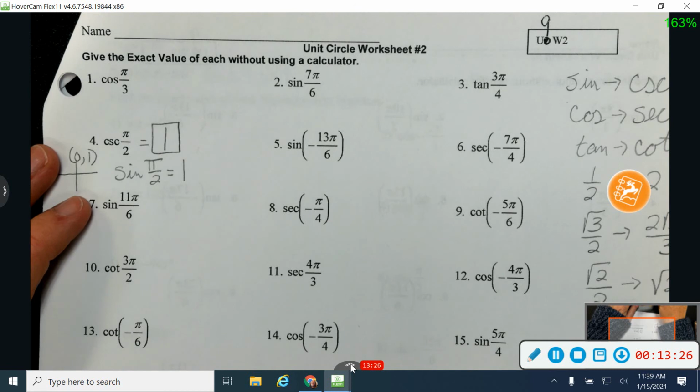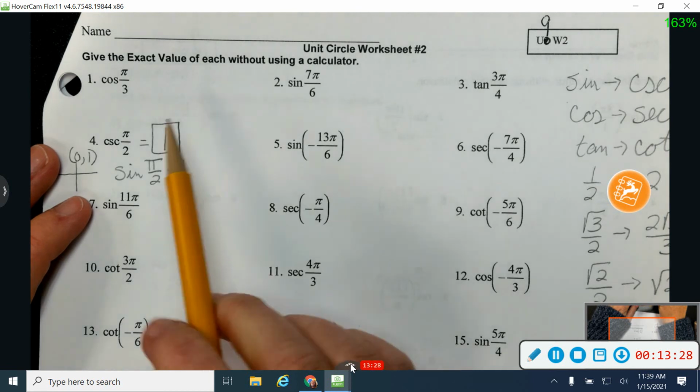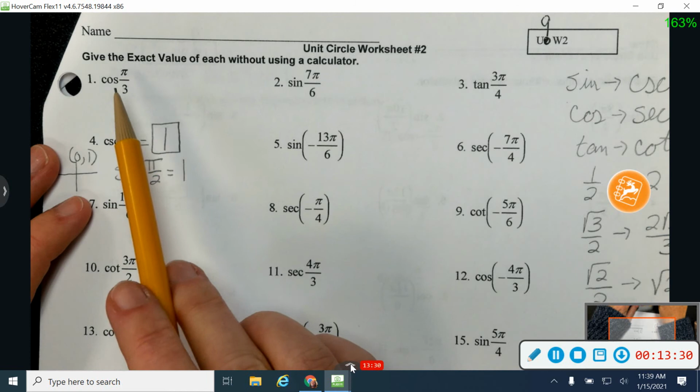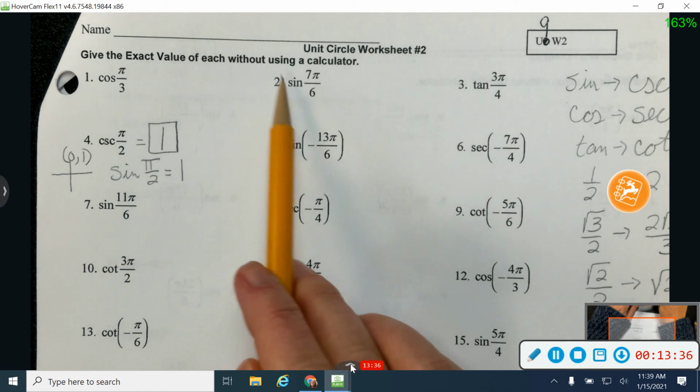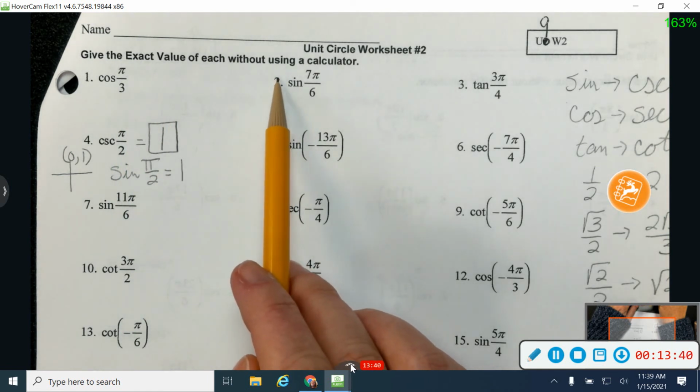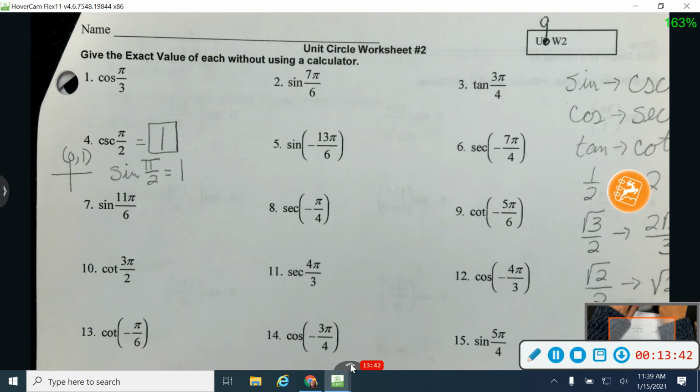By the way, there are some problems on this worksheet that go back to just what we were doing yesterday. Like this one, you don't need to flip. Just find the cosine of pi over 3. Or this one, just find the sine of 7 pi over 6. You don't need to flip them upside down. They're just regular old problems like we did yesterday.